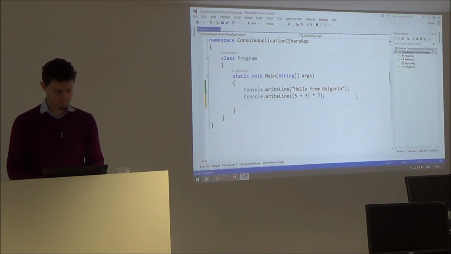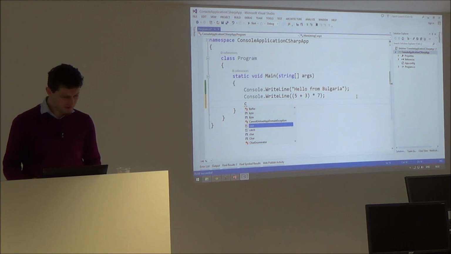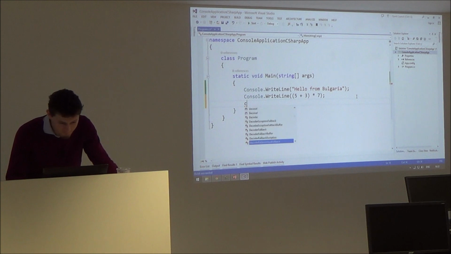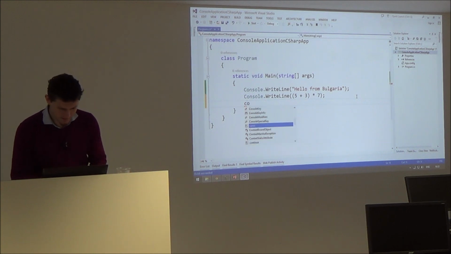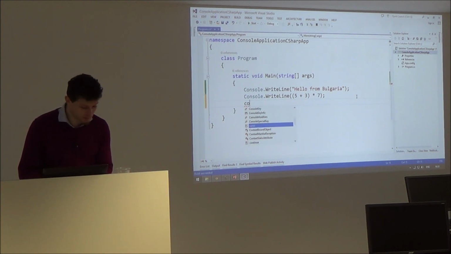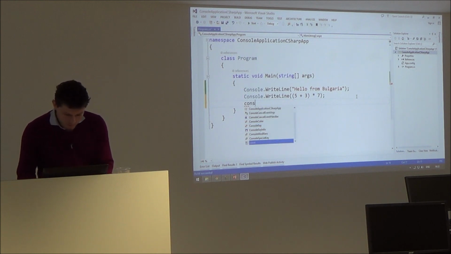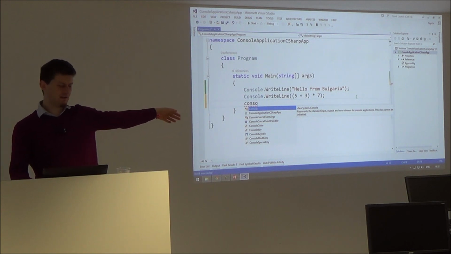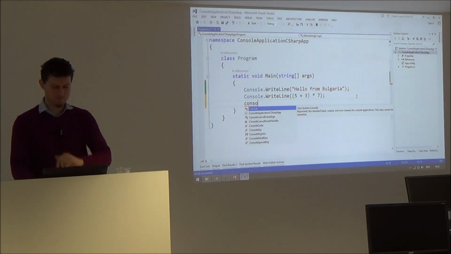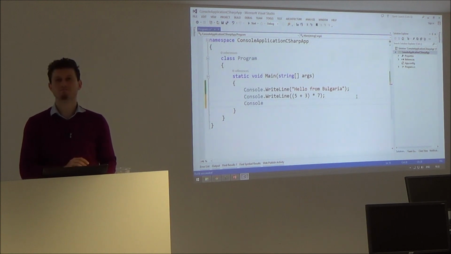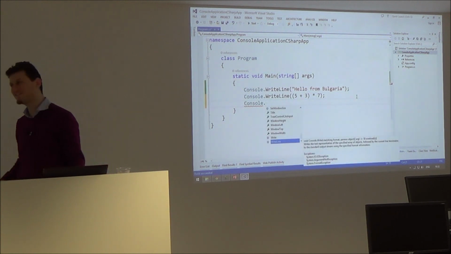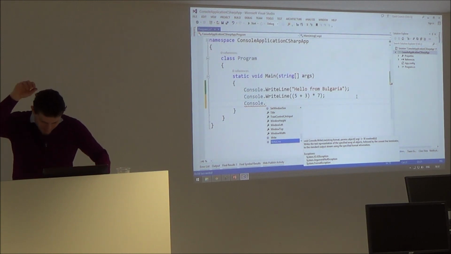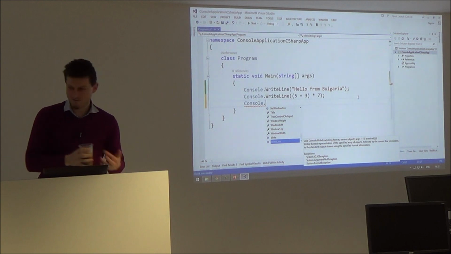What else can we do? We can press C and it says, wow, how many things I can write here. Oh, too much. It's complex. Const. I don't know what is const. Console. And autocomplete says, you mean Console? Yes, I mean Console. Enter. Dot. Very fast.